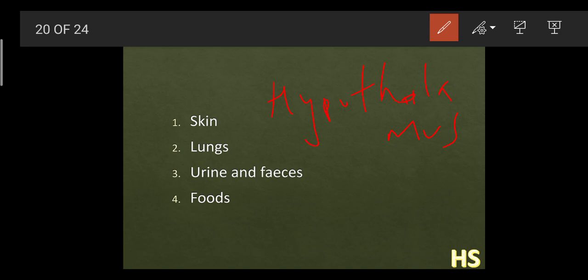And this is the only organ which also helps to control the pituitary gland. When there is too much heat or too much cold, this hypothalamus comes into action and helps to maintain your body temperature around 37 degrees Celsius. So you can understand it like this also, it works as a switch.